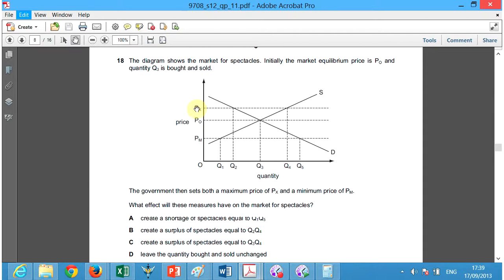Okay, now unfortunately, the funny thing in this case, the government set two price levels, one low and one high, but the market equilibrium is already set above the minimum price here. The market equilibrium here is above the minimum price. You can't sell any lower than here. That's what the government is saying.